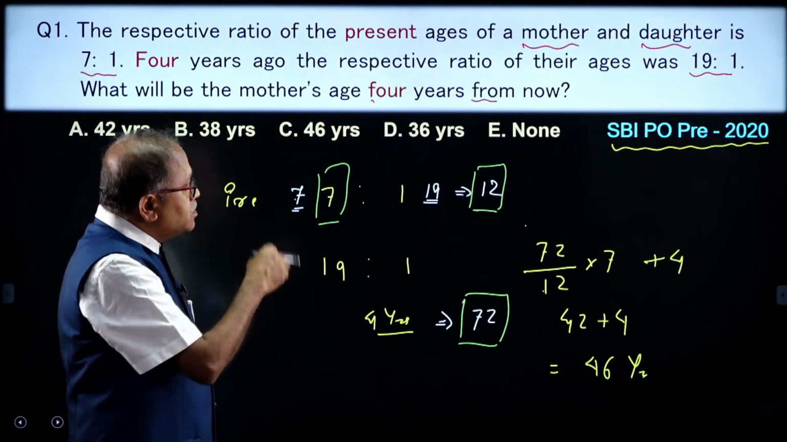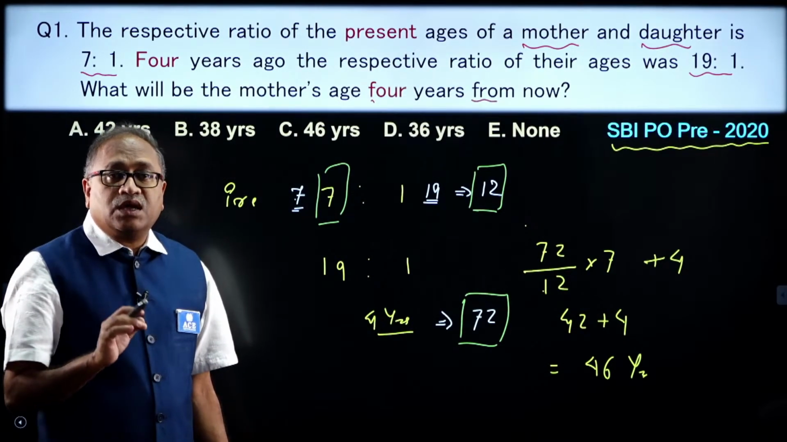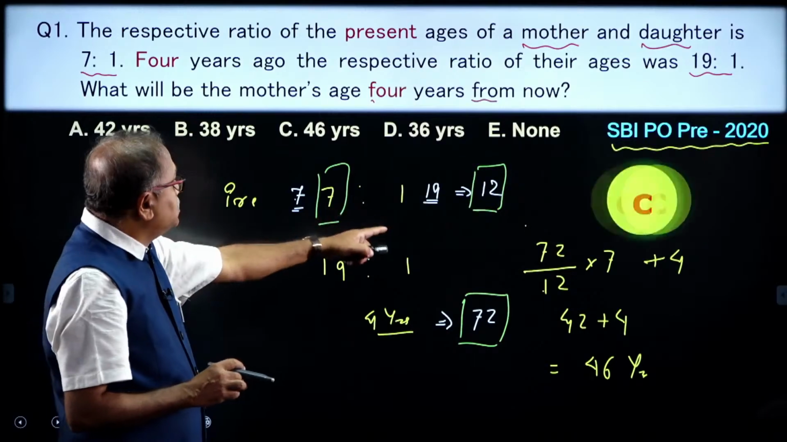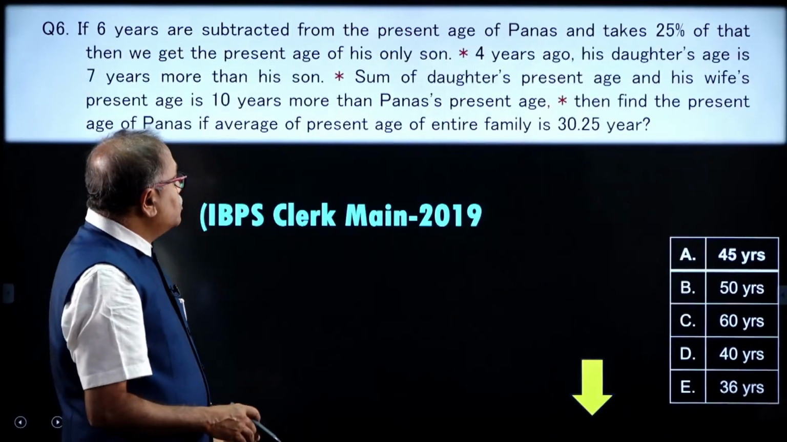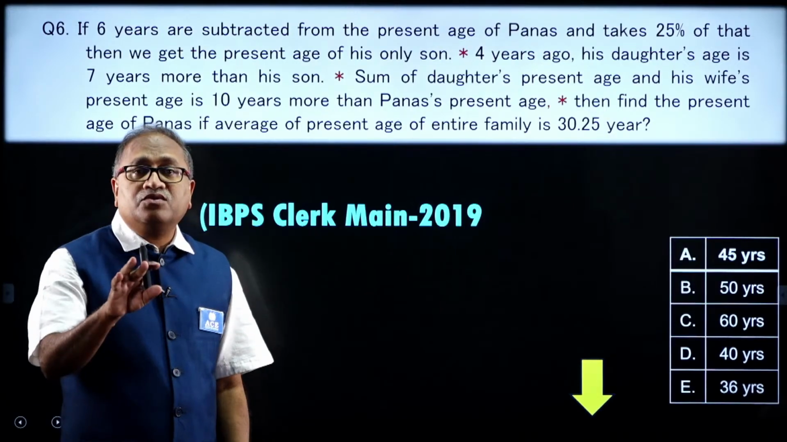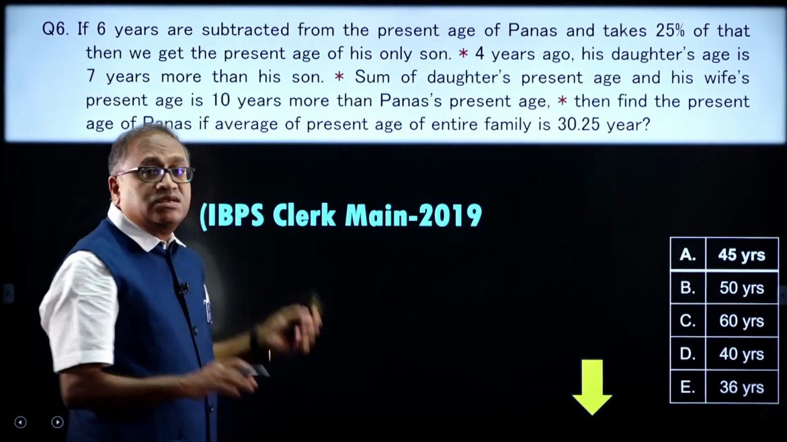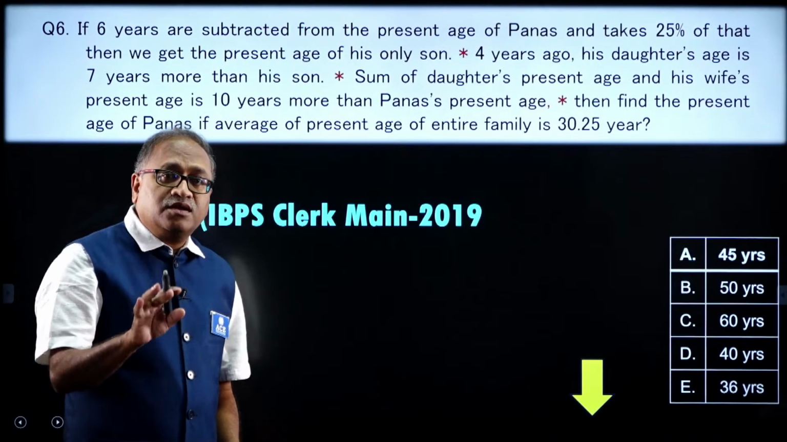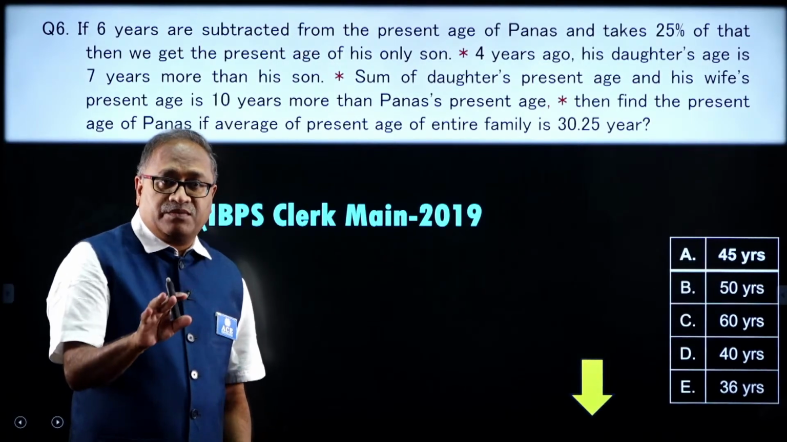Now, do not think that every time the questions will be as easy as this. Now, option C, that is 46 years. Sometimes you get questions like this also, and this is IBPS Clerk Main 2016, question number 6. Just hold on till question number 5, question number 6 will be this.